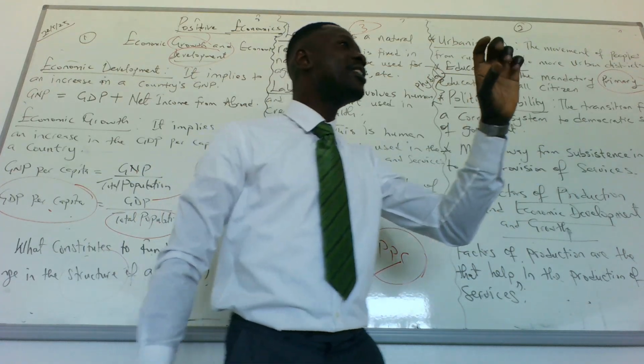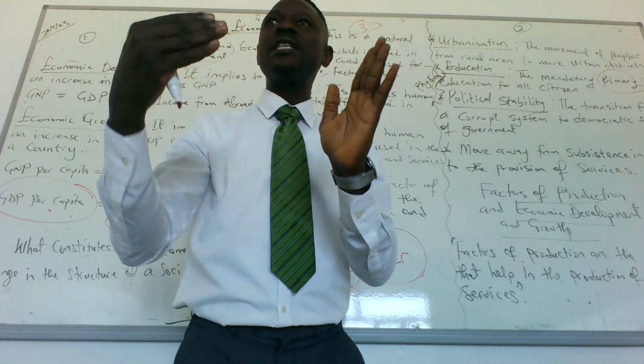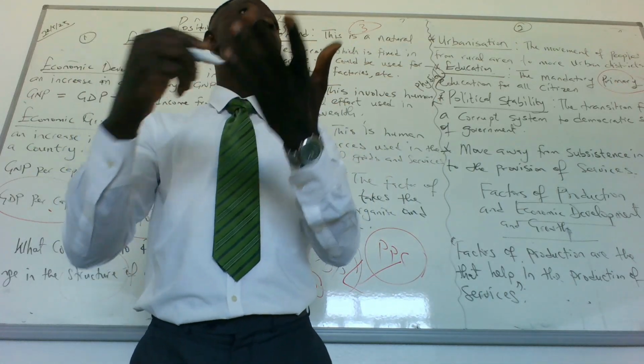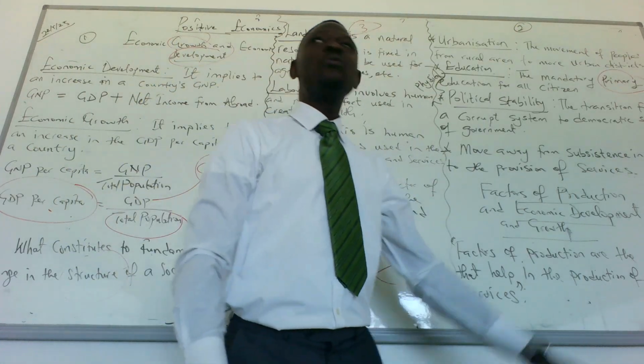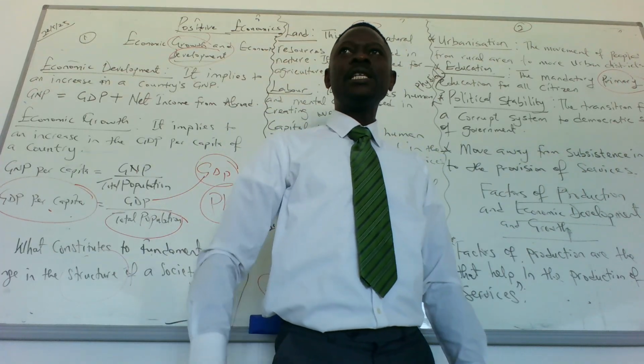So the structure of a country would change if the numbers of literates in that country increases. And for you to be literate, at least you have to know how to write your name. And with a primary school education, you should be able to do that. Yes or no? Do we get it, please?